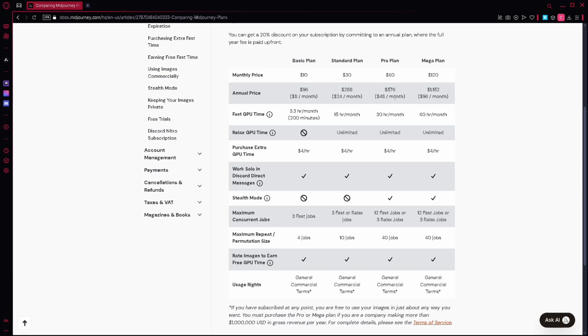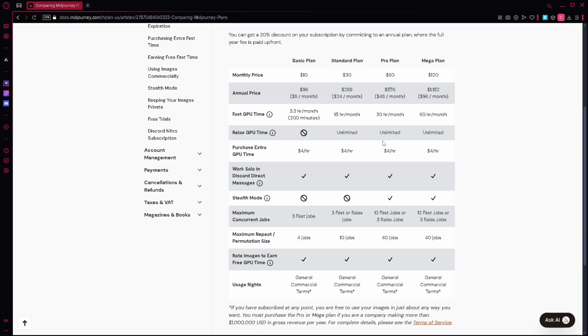Now lastly, the Mega plan is best for heavy users or businesses with extensive image generation needs. The monthly price is $120, and the annual price is $1152, which is $96 per month. For the fast GPU time, it has 60 hours per month, also with unlimited relaxed GPU time.